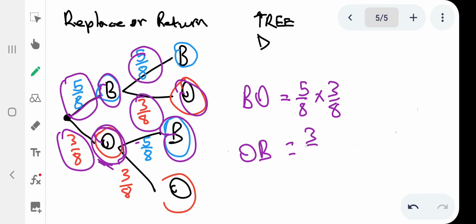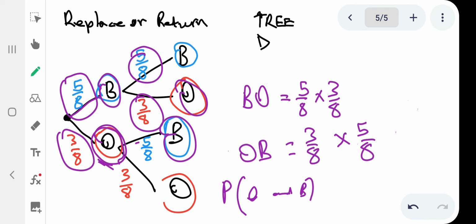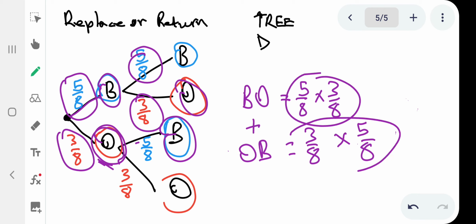It's 3/8. And what is the probability of getting blue? It's 5/8, right? And then the total probability of getting at least an orange and a blue, it means uzo-adda lama probabilities lawa, uzo-adda loku plus lokhu. So that is the probability of getting at least a blue ball and an orange ball, right?